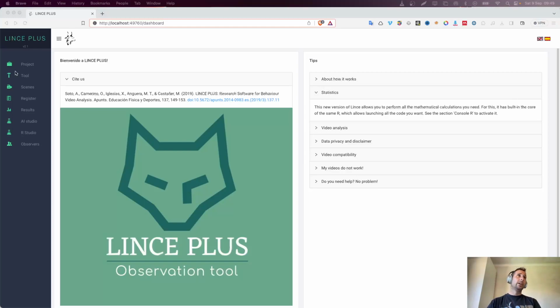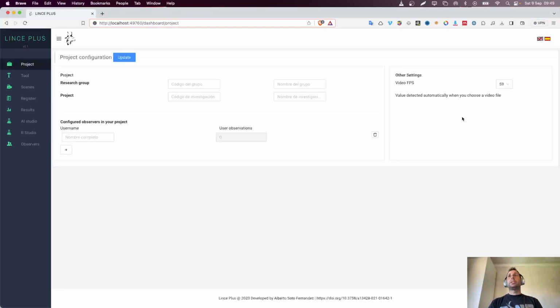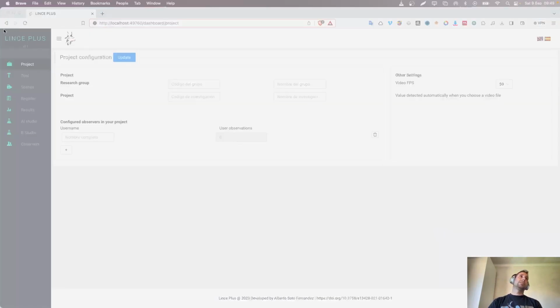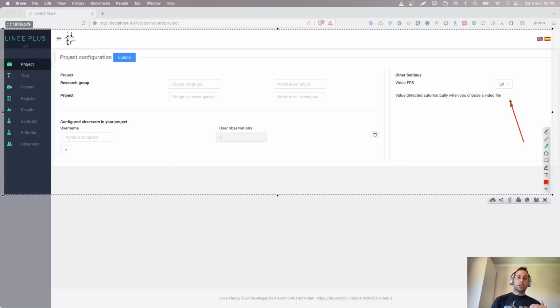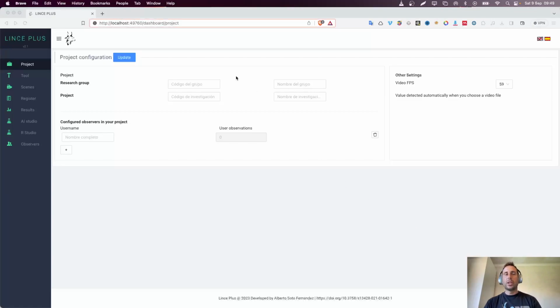So let's start with project. And in project here, one of the big differences that seems that is not going to be big, but is a very big improvement, is that now when you have selected the video, you don't have to really go into the details of the frames that video has. We automatically set it up when you choose it. So this is related to the first video that you choose.